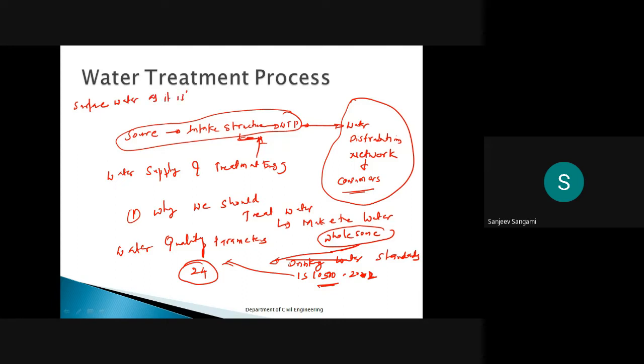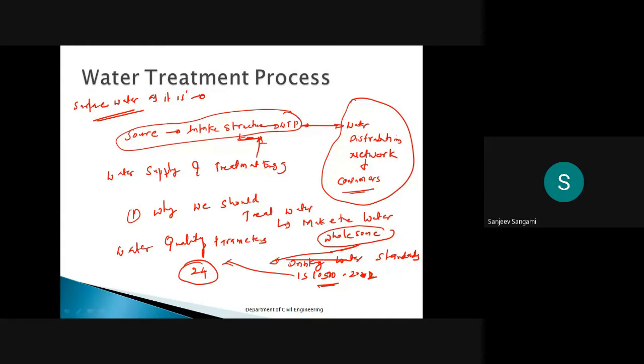Nowadays surface water is not that pure compared with groundwater. If it is groundwater, normally we can drink that straight away. But surface water is receiving many contaminants, either from municipal wastewaters or from industrial wastewater. So you should be very careful when you are supplying especially surface water.